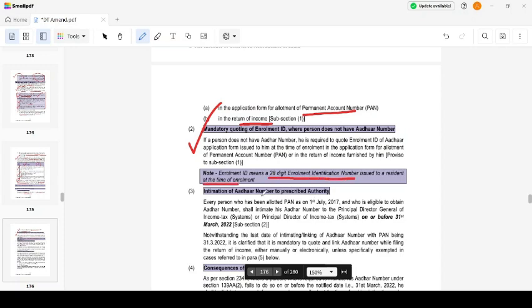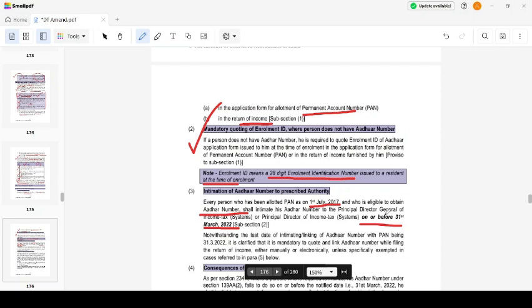Intimation of Aadhaar number to the prescribed authority. Every person who has been allotted PAN as on 1st July 2017 and who is eligible to obtain the Aadhaar number shall intimate the Aadhaar number on or before 31st March 2022. By 31st March 2022, I have to intimate my Aadhaar number to the authorities.